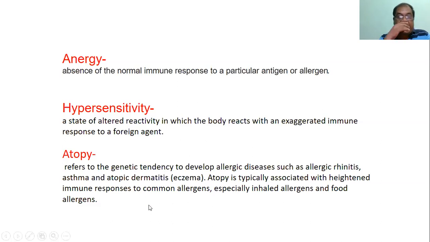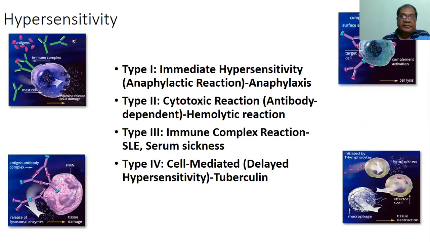Atopy refers to a genetic tendency to develop allergic diseases such as allergic rhinitis, asthma, or atopic dermatitis. Atopy is typically associated with heightened immune responses to common allergens, especially inhalant allergens and food allergens. So it's a common allergic reaction. These persons are also called atopic persons.